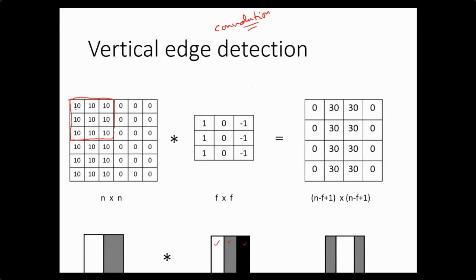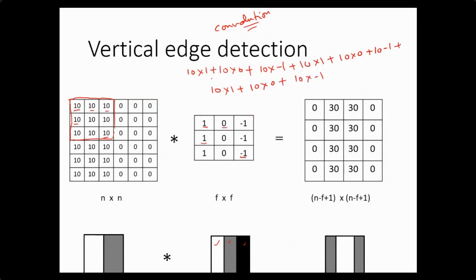How will I perform this? 10 is overlapped with 1, so I will find 10 into 1, plus this 0 is overlapped with this 10, so this will be 10 into 0, plus this -1 will overlap with 10, so 10 into -1, and so on. This 1 is overlapped with this 10, so I will add 10 into 1 plus 10 into 0 plus 10 into -1 plus 10 into 1 plus 10 into 0 plus this -1 is overlapped with this 10, so 10 into -1.